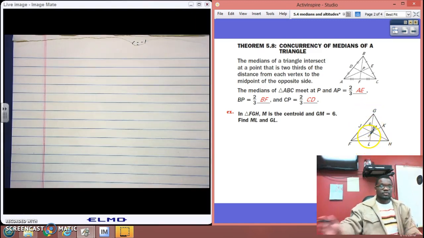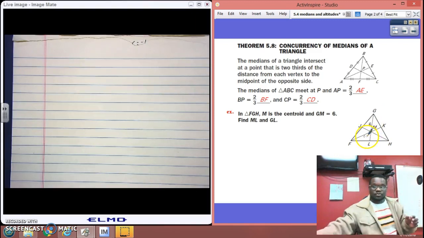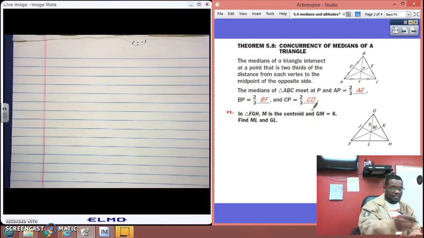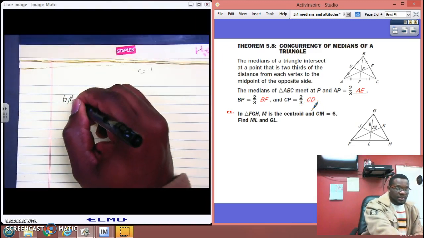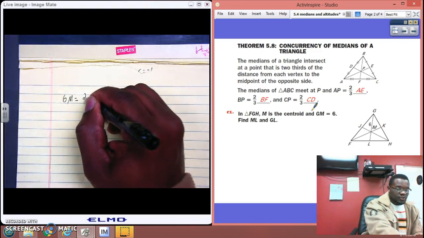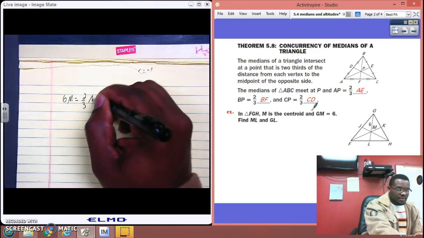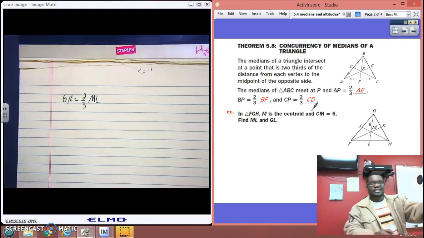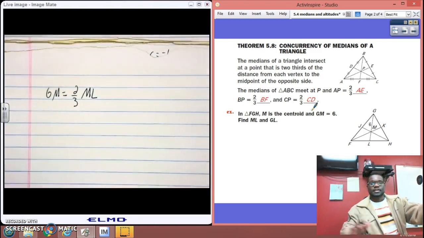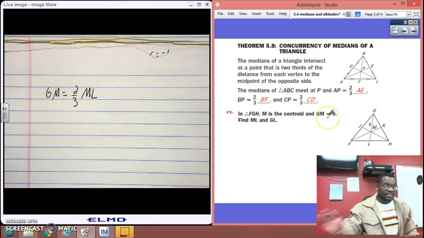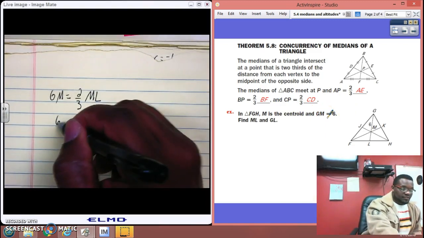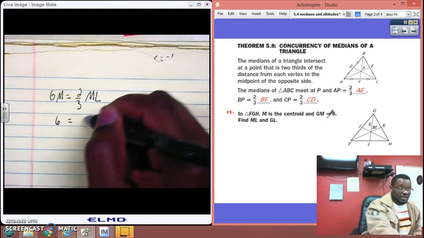Okay, so looking at this example here, what do we know? The rule here says that GM equals 2/3 of ML. That's the rule. GM equals 2/3 of ML. Okay, so let's substitute what we know. We know that GM is 6. And so I'll put 6 in for GM because I don't know what ML is.